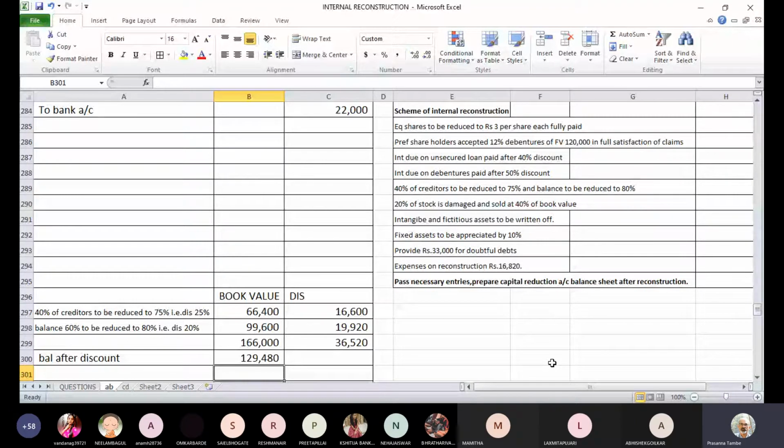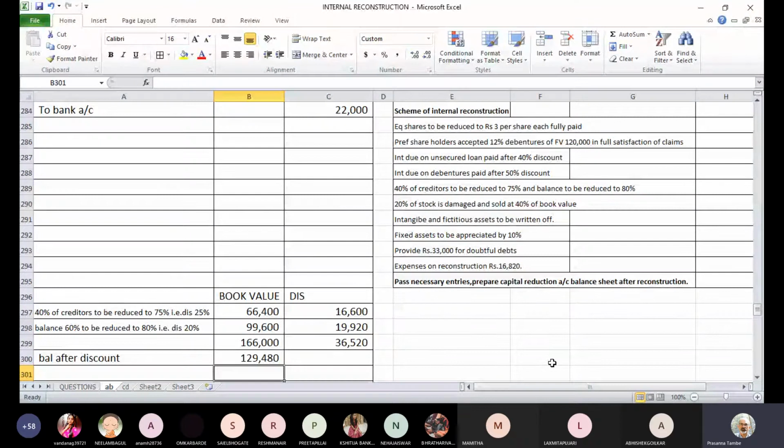Now the first group of creditors, the 40% group, how much discount are they offering? They are offering 25% discount because the balance will be reduced to 75% of their outstanding. So their discount is 25%.